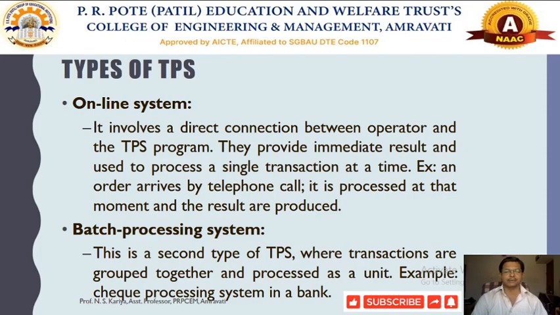For example, in a check processing system, all the checks coming for withdrawal are deposited in the bank, and finally they get cleared in the evening or from the treasury offices, using some particular form of processing system, and all these checks can be processed in batches. So this is the batch processing system.